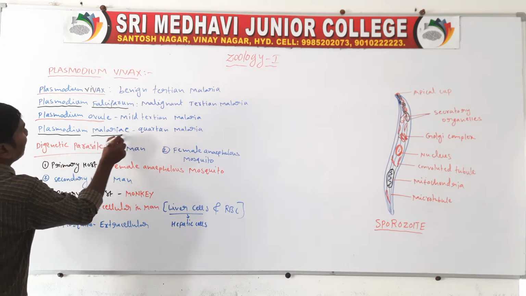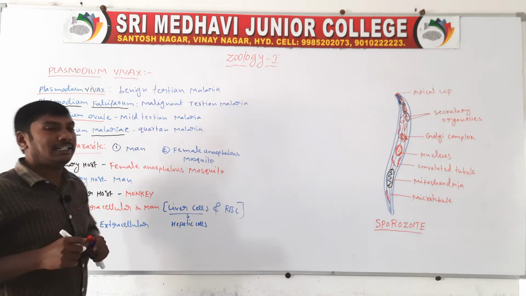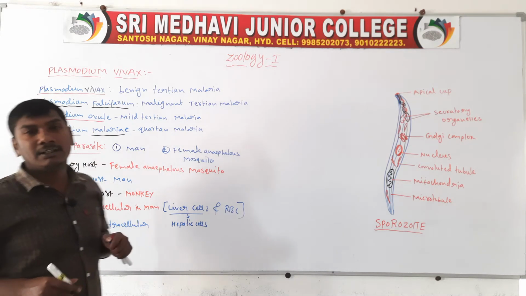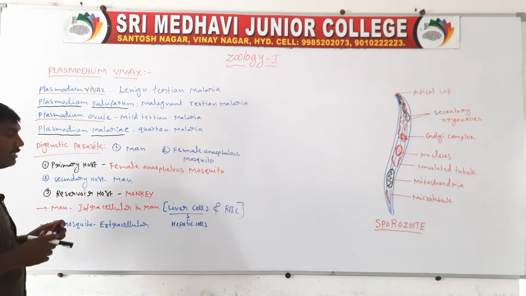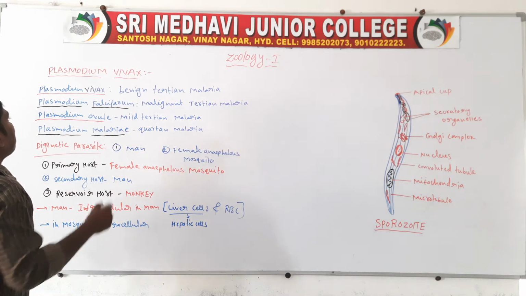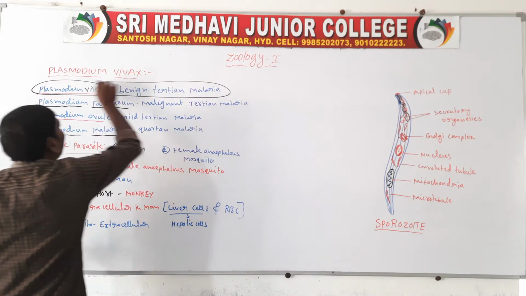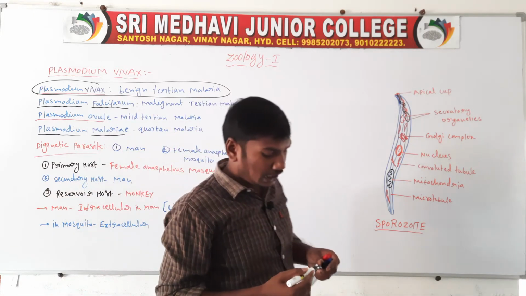Fourth one, Plasmodium malariae. It causes the malaria called quartan malaria. Among these four species of parasites, Plasmodium vivax is the main parasite and the most affecting parasite of human beings.